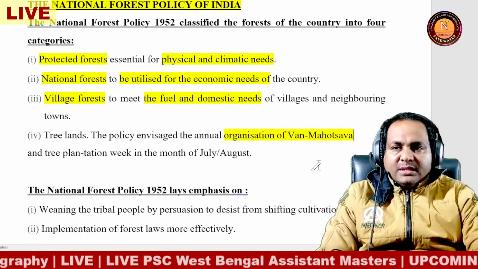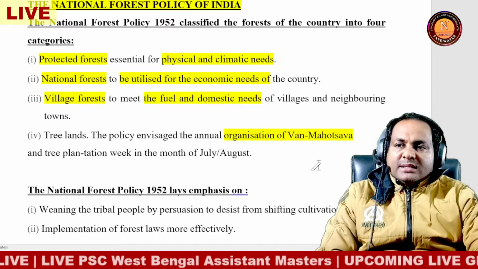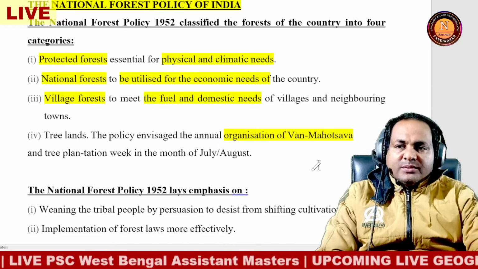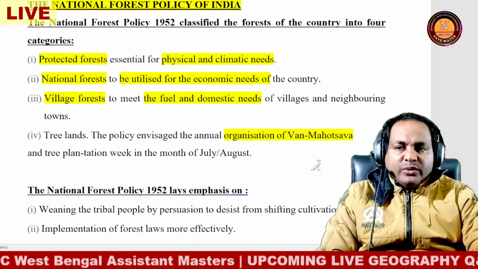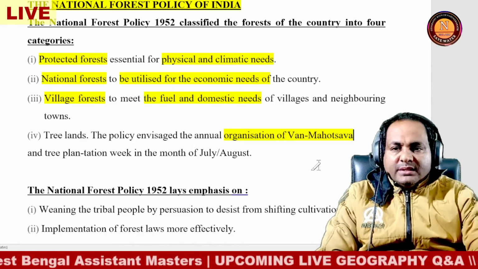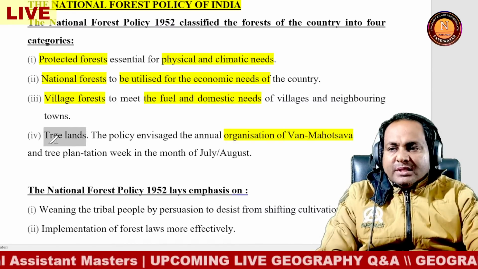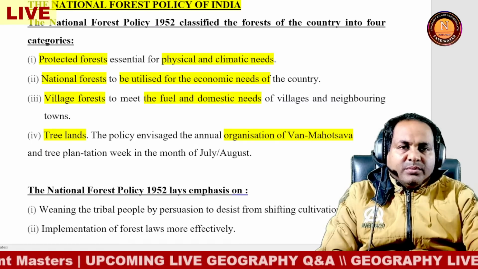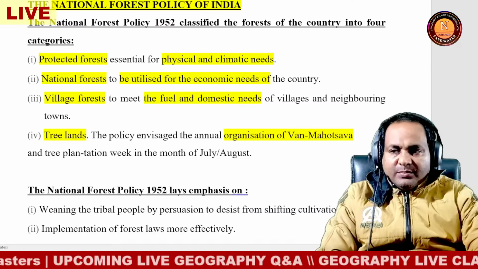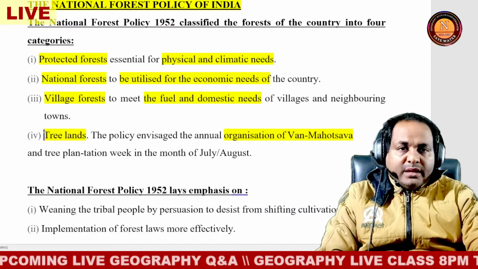Their categories: physical and climatic needs, also the protected forest, and national forest to be utilized for the economic needs of the country, and village forest to meet fuel and domestic needs of the village and neighboring town. And tree lands, basically the policy envisages the annual organization of the Van Mahotsav, the tree plantation week, in the month of July, August also.